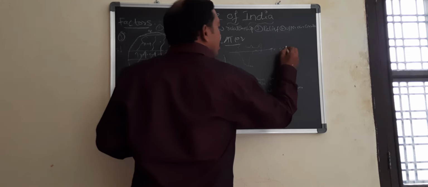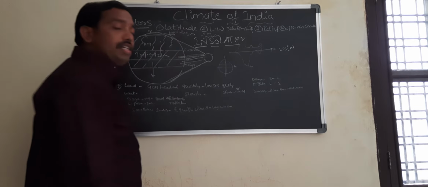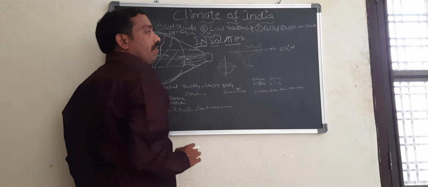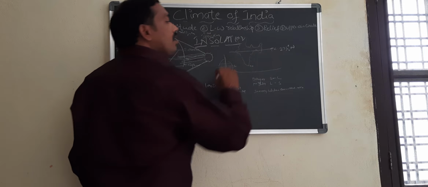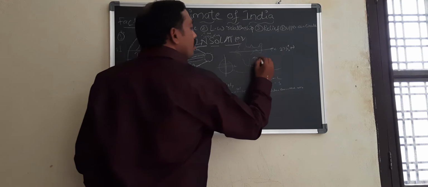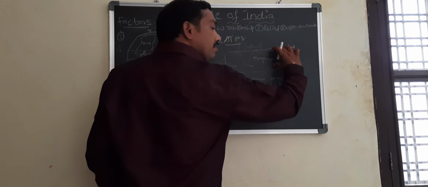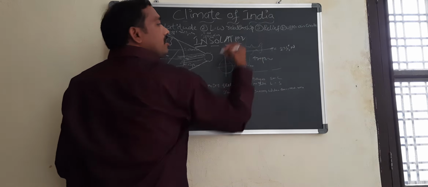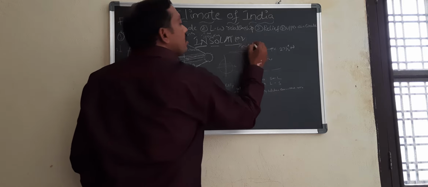Based on these latitudes, the climate is affected. If you come back to India, how do these latitudes impact a place? For example, in India, the Tropic of Cancer, at about 23 degrees north latitude, almost divides India into two parts, north of the Tropic of Cancer and south of the Tropic of Cancer. South of the Tropic of Cancer lies in the tropical zone, because it is between the Tropic of Cancer and Tropic of Capricorn. Above the Tropic of Cancer, it is called the temperate zone.